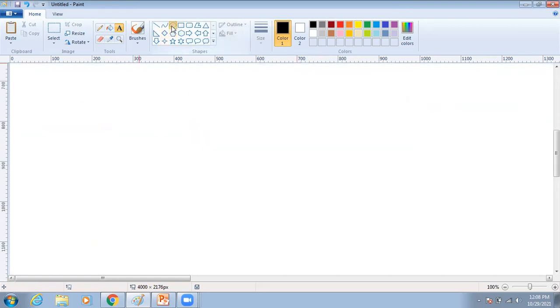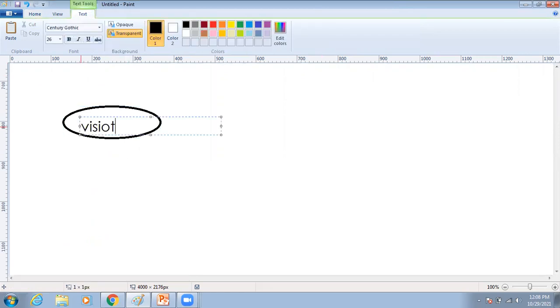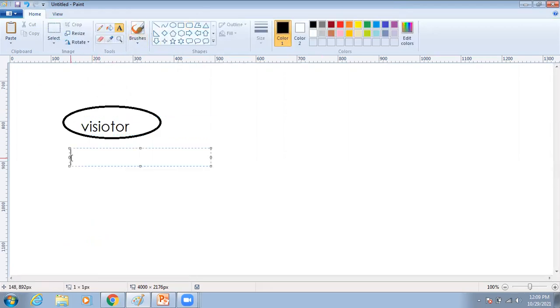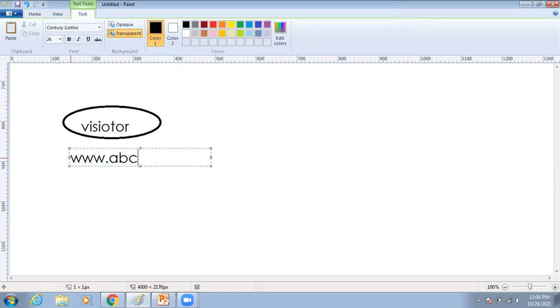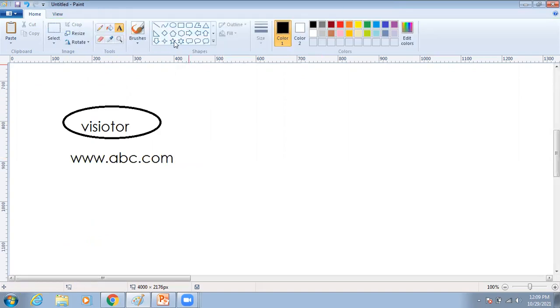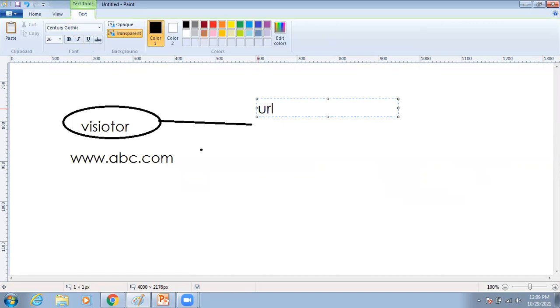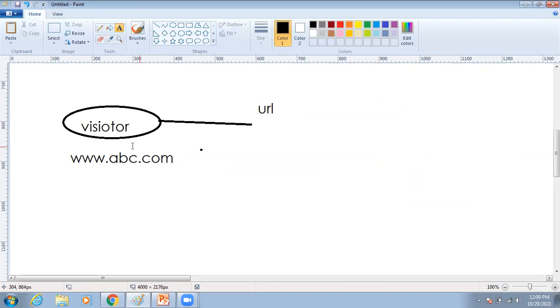So normally, just observe here. Here is the visitor, and he is going to send the request. Sending the request means he is going to enter the URL, for example www.abc.com. Immediately, this request will reach our URLs. Why? Because while developing our project, compulsory we have to create the URLs. In case the visitor-entered URL matches our URL, then automatically this request will go to views.